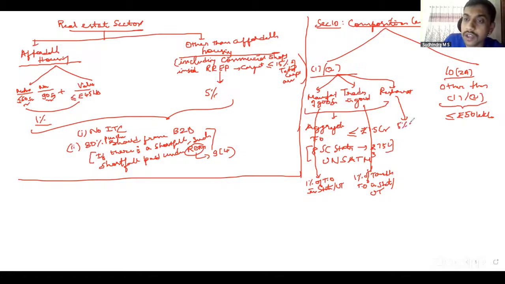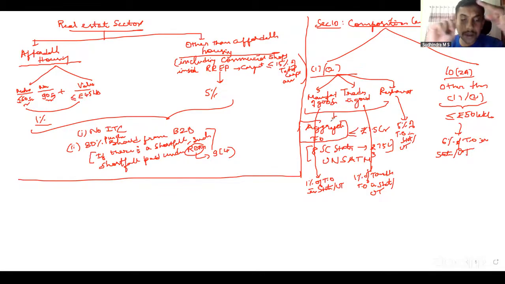For restaurant, it is 5% of the turnover in the state or union territory. For 10-2A, it is 6% of the turnover in the state or union territory. Aggregate turnover definition also we discussed. Taxable supplies, exempt supplies, zero rated supplies, including exports, that is interstate supplies, including supplies between distinct persons, but it excludes inward supply liable for RCM and GST taxes. For the purposes of composition levy, further aggregate turnover should exclude interest income, which is exempt. Correct? Interest income, which is exempt.